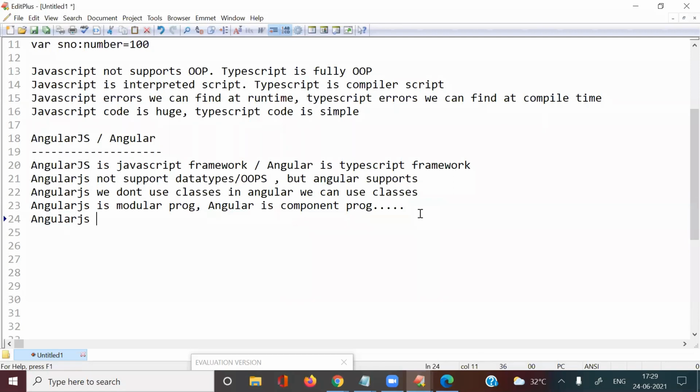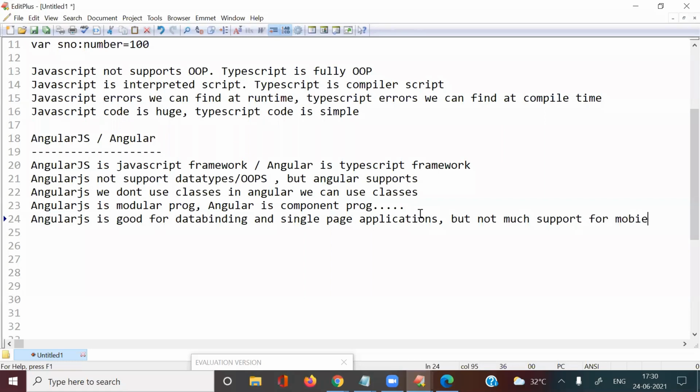Next one, AngularJS is good for data binding and single page applications, but not much support for mobile browsers.